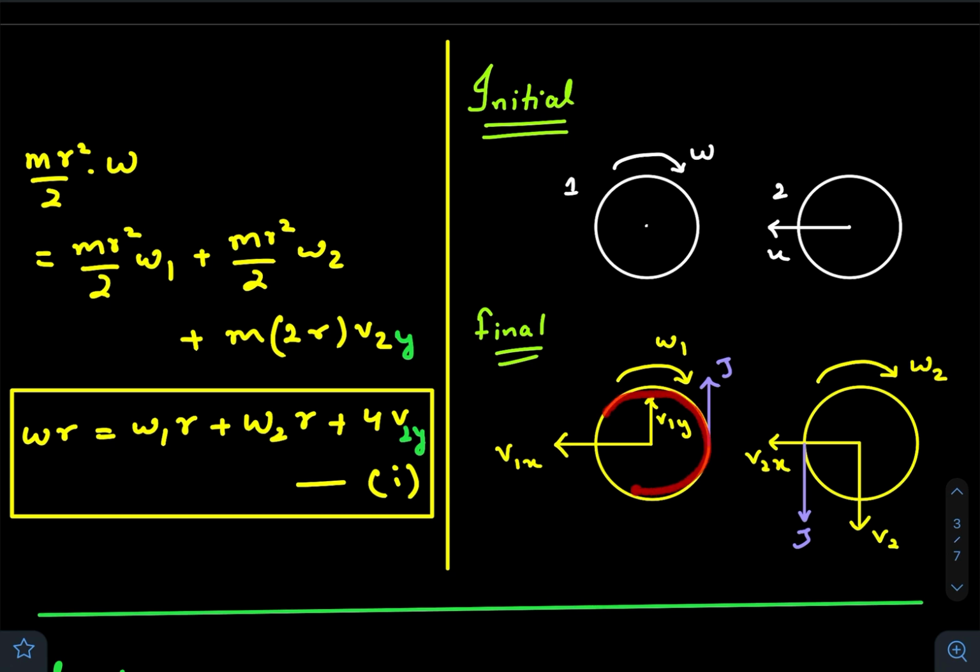After the collision, according to my diagram, the angular momentum of this disk would be mr square by 2 times omega 1.